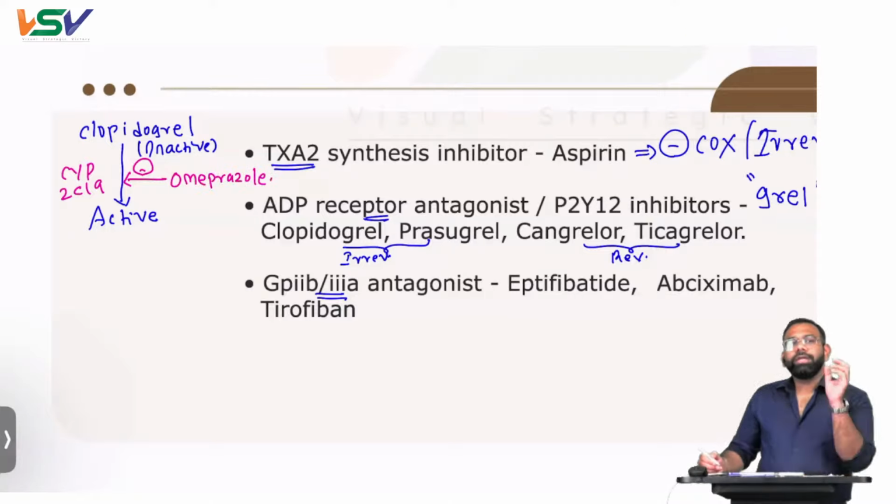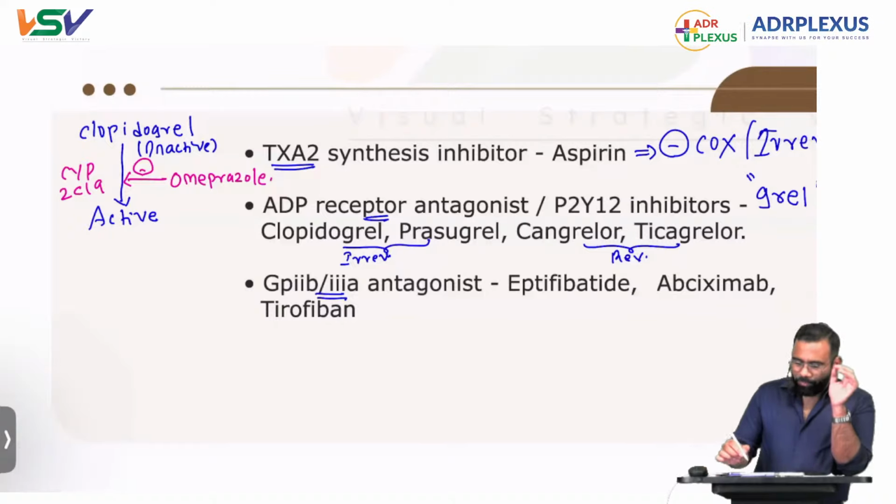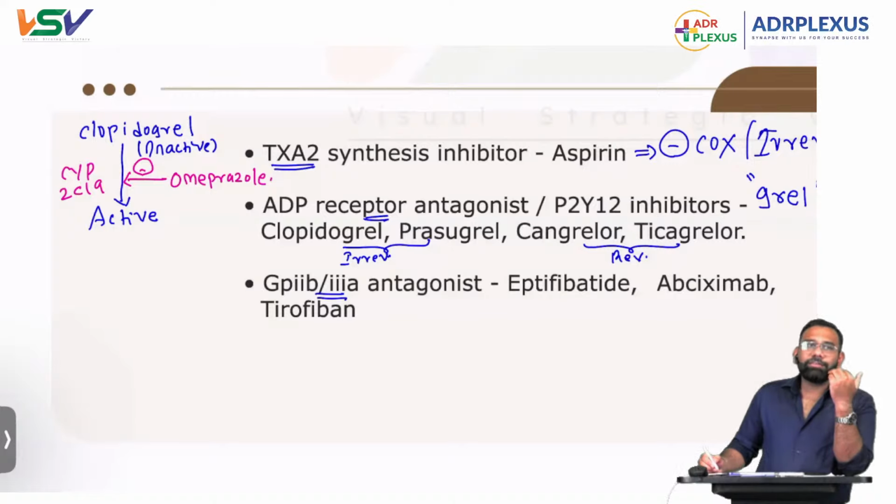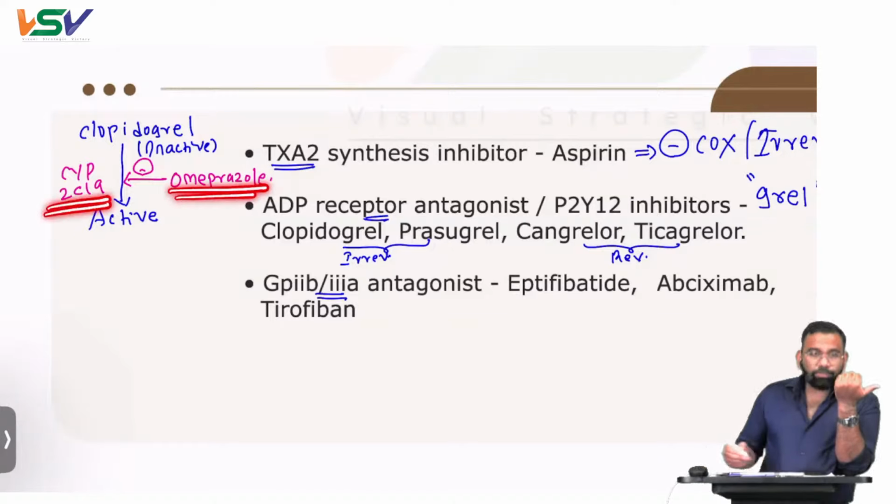So now, if you combine clopidogrel and omeprazole, what is the consequence? It will not get converted to active. So no activation of clopidogrel. The antiplatelet effect will not be there, and the patient might be having recurrent attacks. That is number one. What is the cause of recurrent attack? Because omeprazole is the one which is going to inhibit CYP2C19.